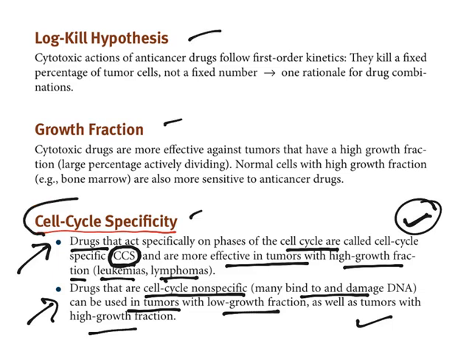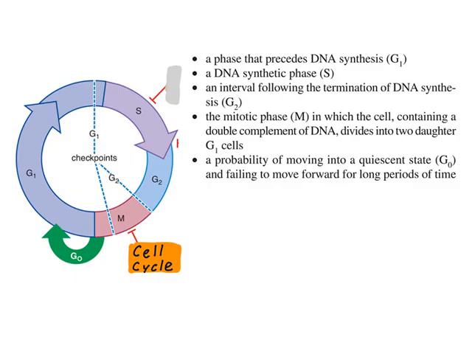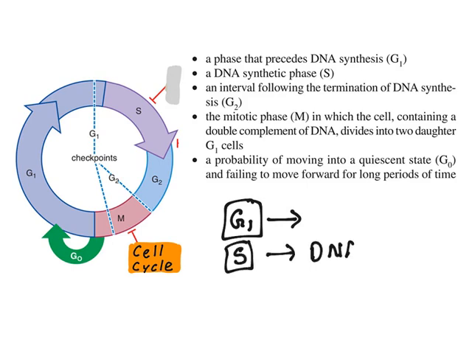Now, hence there is a word about cell cycle specificity. Let us see briefly what the cell cycle is. In the cell cycle, you have certain phases, like the G1 phase. G1 phase is a kind of preparatory phase. The cell will be preparing all its organelles to double so that it is getting ready for multiplying. Now S phase, S means synthesis. In S phase, DNA synthesis occurs.